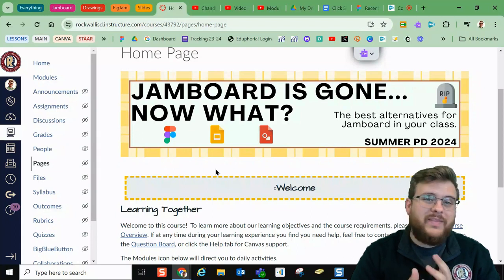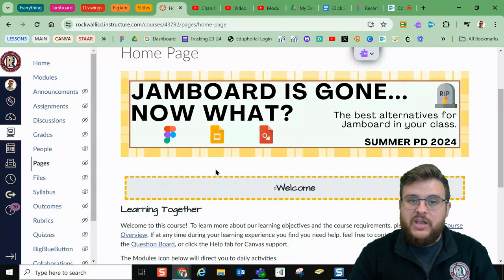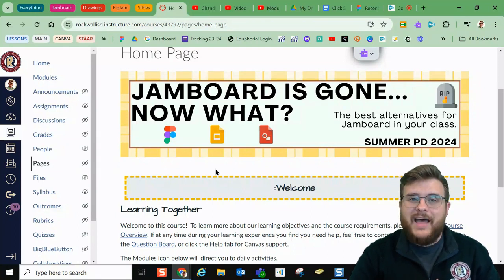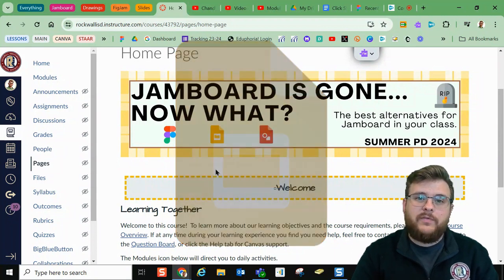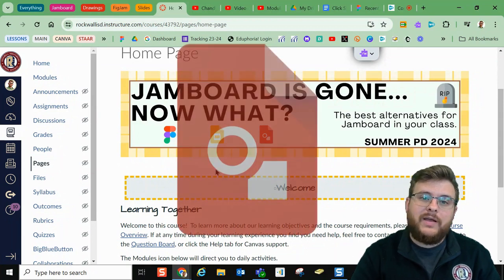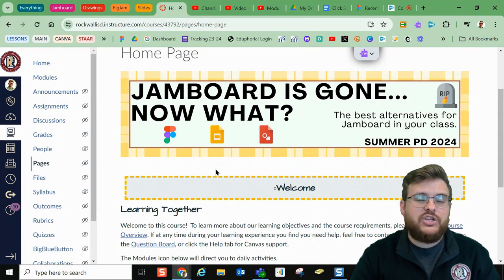It has a lot of great tools, but that doesn't necessarily mean that we can use it the same way that we used Jamboard here in Rockwell ISD. Secondly, we're going to talk about Google Slides. Google Slides is most likely something that you've used before and that you're already familiar with. And then lastly, we're going to talk about Google Drawings. Google Drawings is a great tool, very similar to Jamboard in a lot of ways, and we're going to learn about what kind of capabilities it has for you to use next year as part of your teacher toolkit.